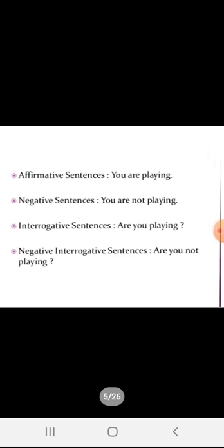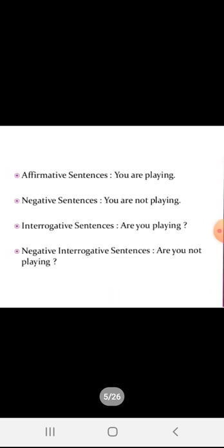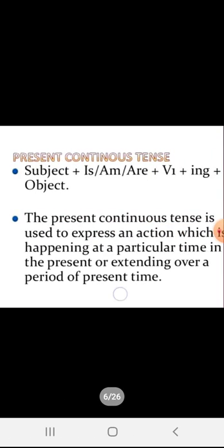Clear everyone? Now how will you convert the affirmative sentence into negative and interrogative when the sentence is in present continuous form? You will simply add not, because here the helping verb is there. You are playing will be written as you are not playing, and the interrogative form will be written as are you playing with a question mark. So I hope present continuous tense is clear to everyone.